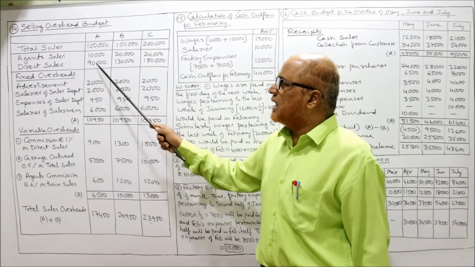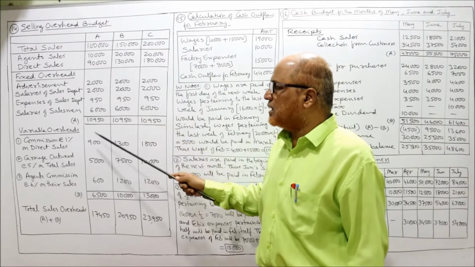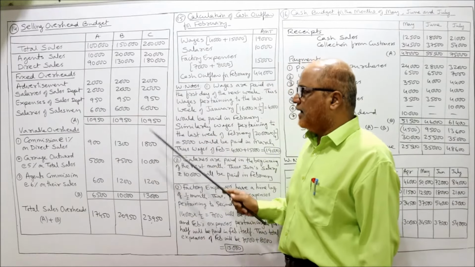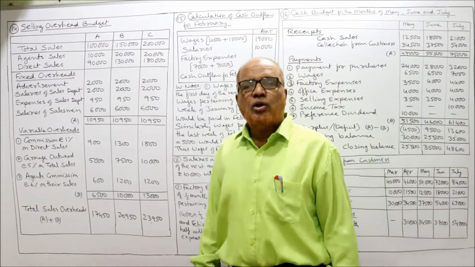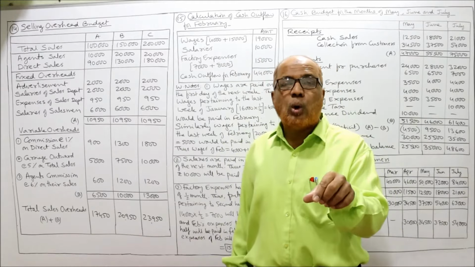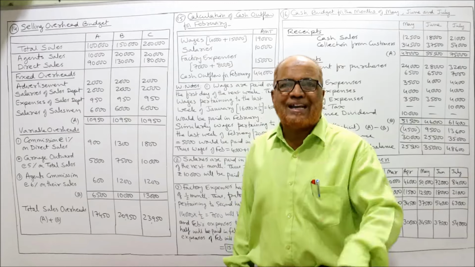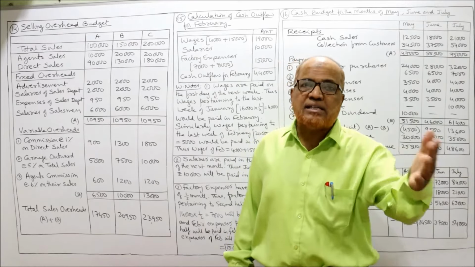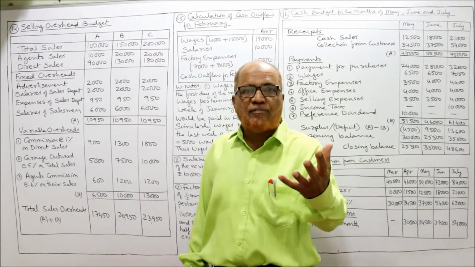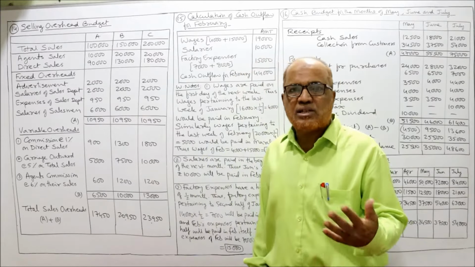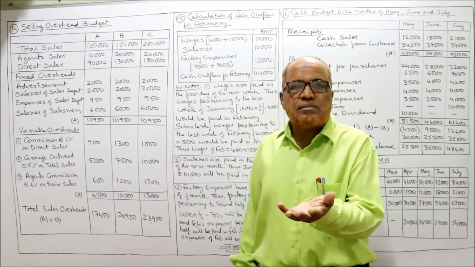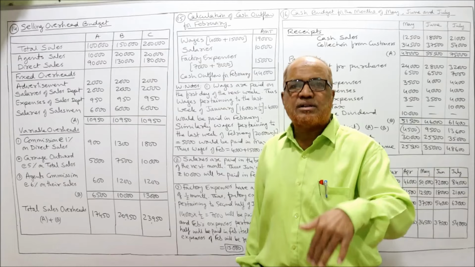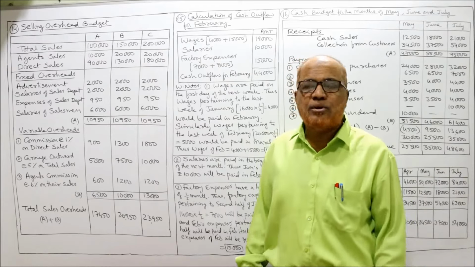So here direct sales 90,000. So 1% of 90,000 is 900. 1% of 1,30,000 is 1,300. 1% of 1,80,000 is 1,800. So normally the percentage of commission will be lower for counter sales or direct sales. More commission will be given to agent sales or traveling sales because they are putting a lot of effort in selling the goods. So normally sales will be more, whereas counter salesmen are not putting much effort because they are sitting at the counter only. The customers are coming. So normally lower commission will be given.